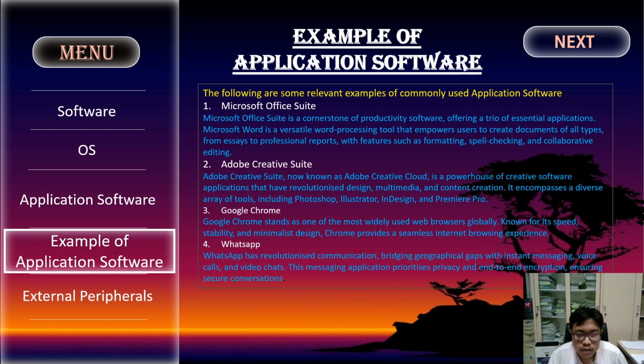1. Microsoft Office Suite. Microsoft Office Suite is a cornerstone of productivity software, offering a trio of essential applications. Microsoft Word is a versatile word processing tool that empowers users to create documents of all types, from essays to professional reports, with features such as formatting, spell checking, and collaborative editing.